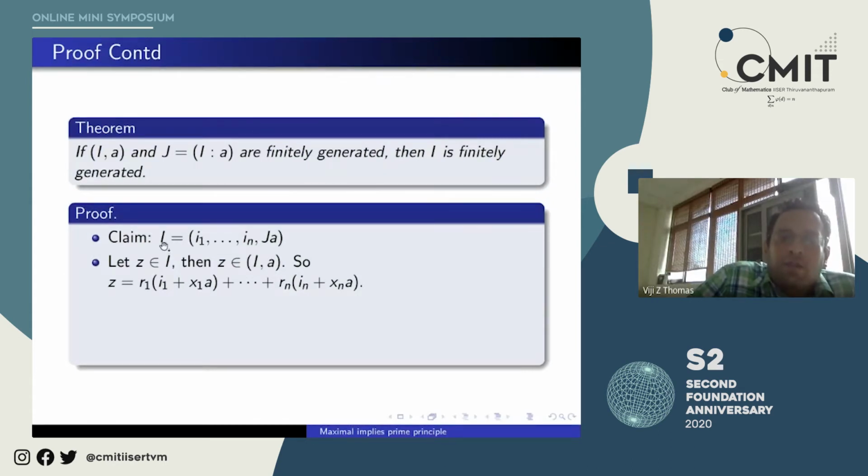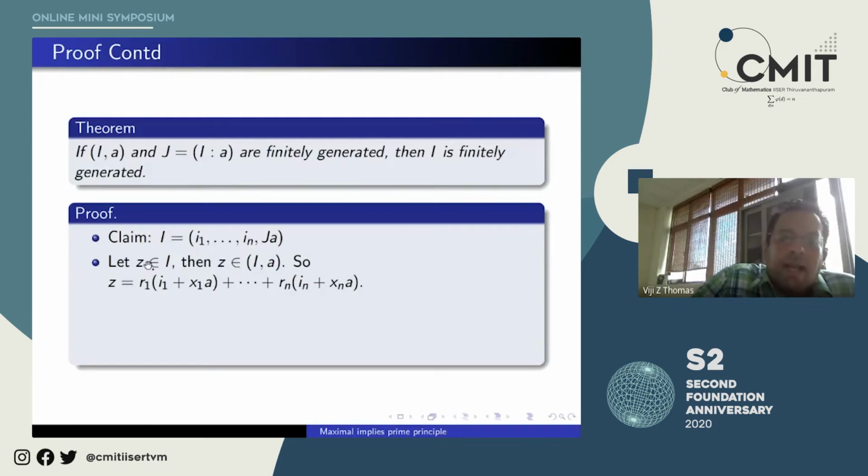Let Z belong to I. We have to show two containments. I claim that the right side is contained obviously in I, and I will show you if you do not believe me. But let's do the part which is not trivial and which requires some calculation, but it's easy. So I will show that I is contained in this ideal, and trivially this side will be contained in I, and hence we'll get that I is generated by this.